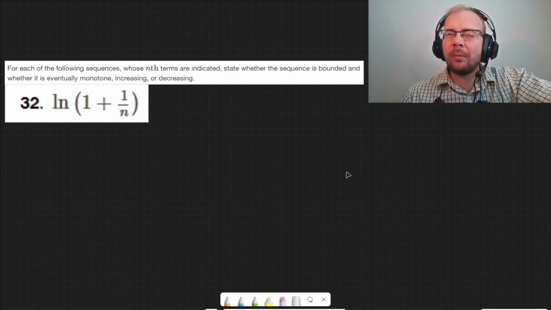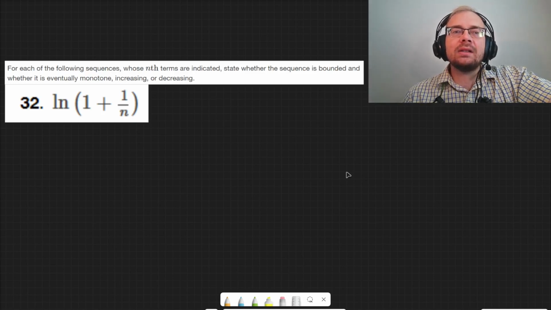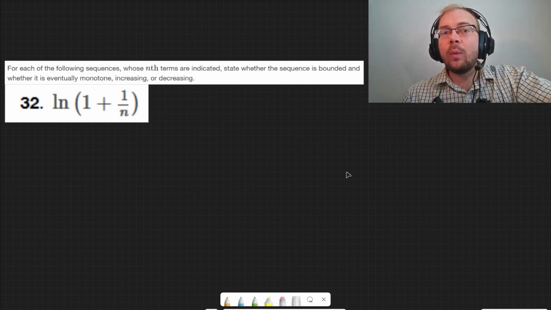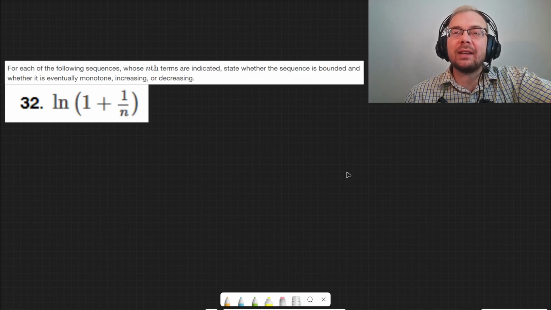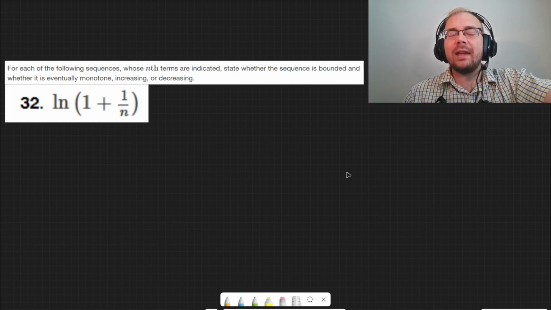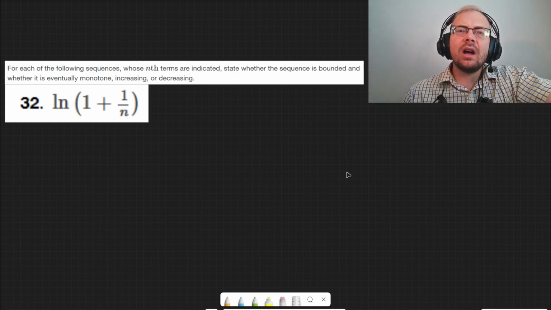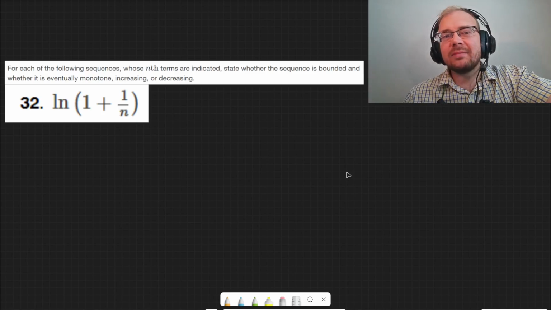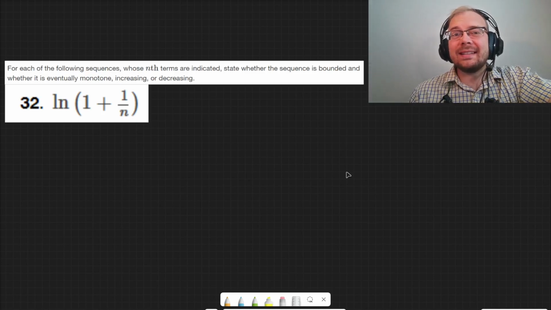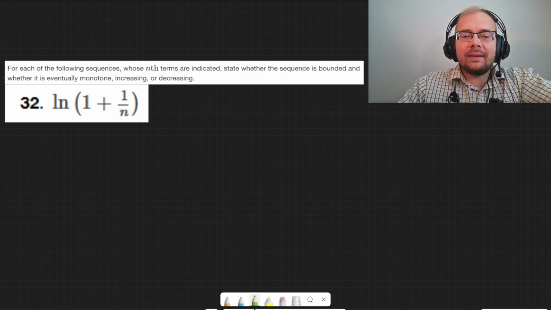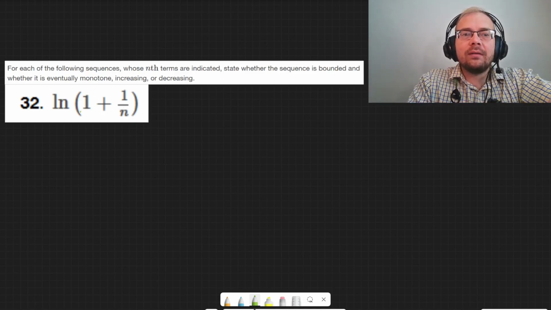I'll go a little bit more into detail in that video, but bounded basically just means that it's going to be approaching something as it goes to positive infinity, and monotone would mean that it's always doing something. It could be increasing, decreasing, and then it could also be like just a flat line, like if you have a constant, that would be monotone constant. Monotone increasing and decreasing are far more likely, but it could be any of those three technically.